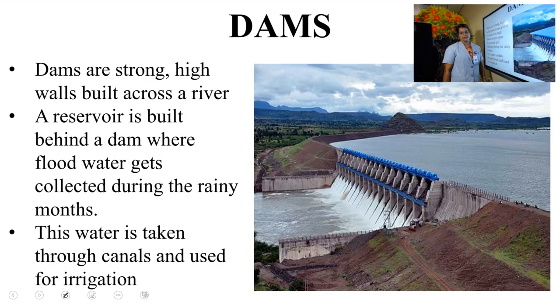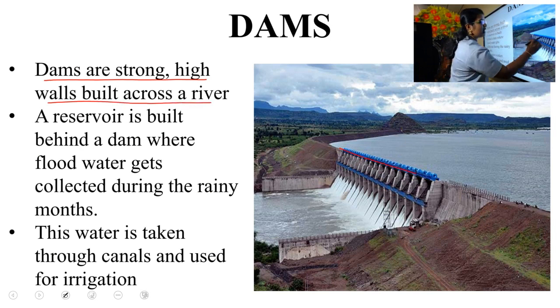Next is about dams. We are all familiar with the term dam. What is a dam? Dams are strong, high walls built across a river. See, these are the strong, high walls built across a river.